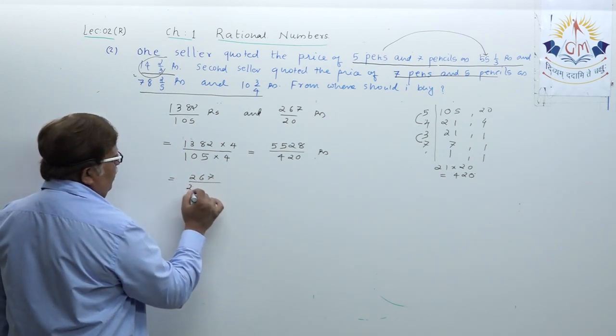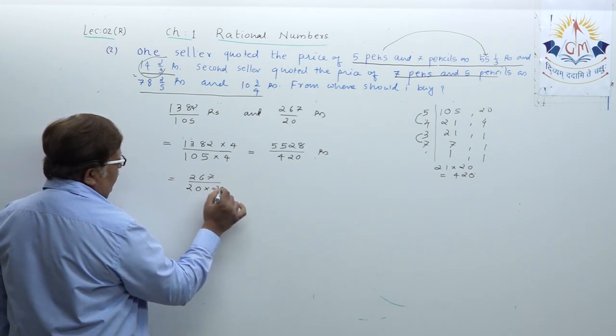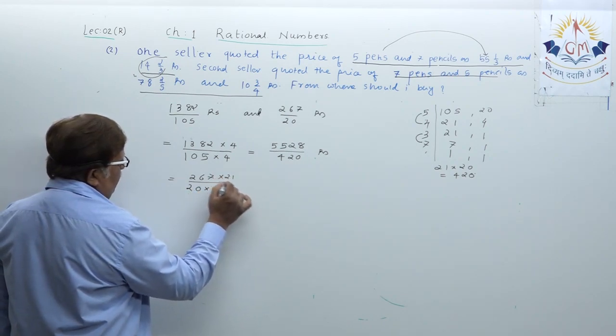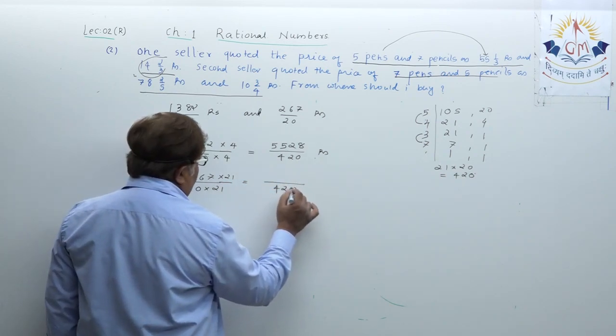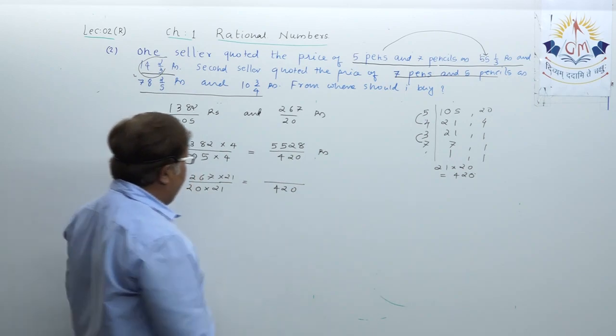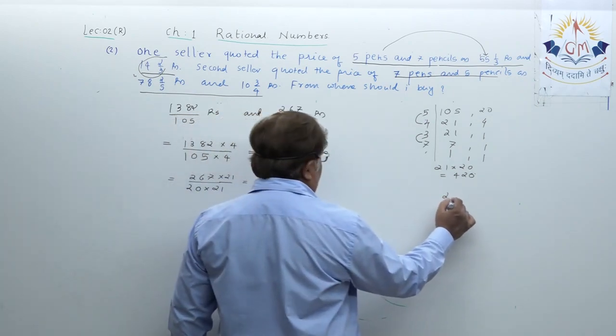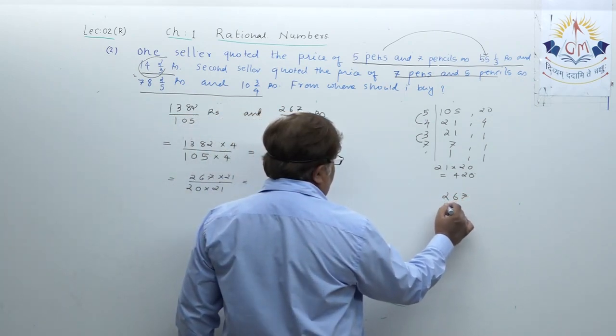Let us check the second one, 267 upon 20 multiplied by 21. The denominator I am putting here, and here you multiply 267. You also do it in your book.